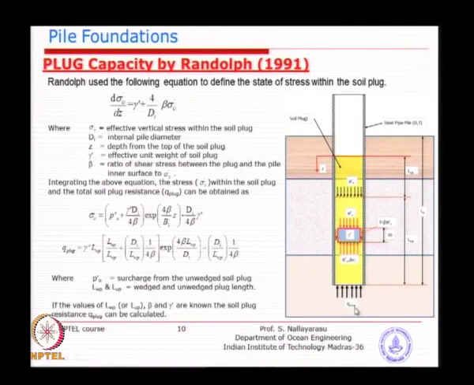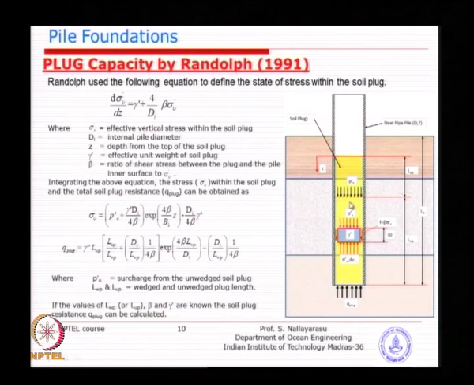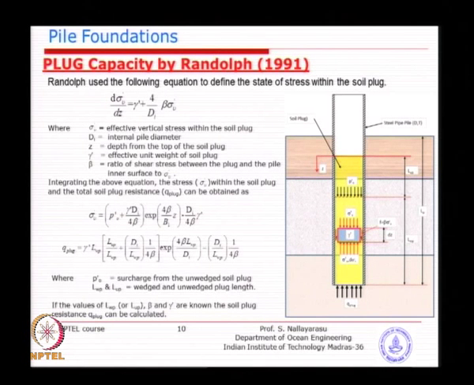So, though we have a very good material here, a very good bearing stratum, if the soil plug inside plus the frictional capacity is not sufficient, you cannot take that much bearing capacity at the bearing stratum, because the plug will start moving upwards. That means the end bearing capacity is limited by the soil plug weight and the frictional resistance of the soil itself. That is what he is trying to derive, and the reason he has given this exponential formulation is the reduction in frictional strength as we go down.